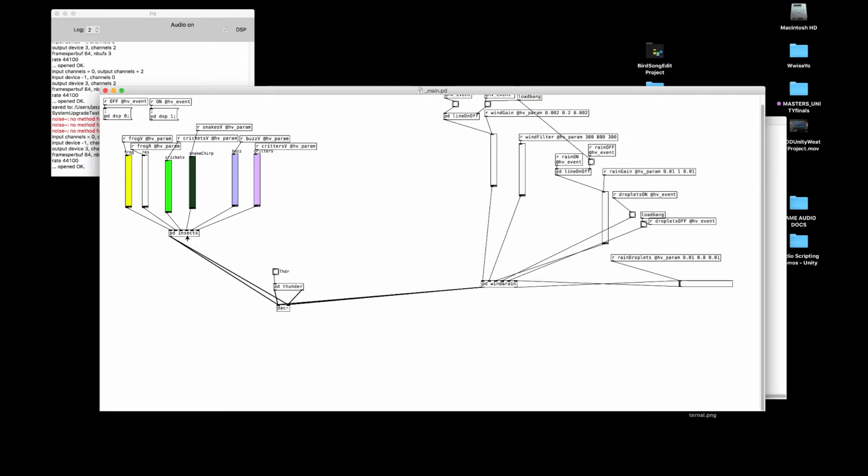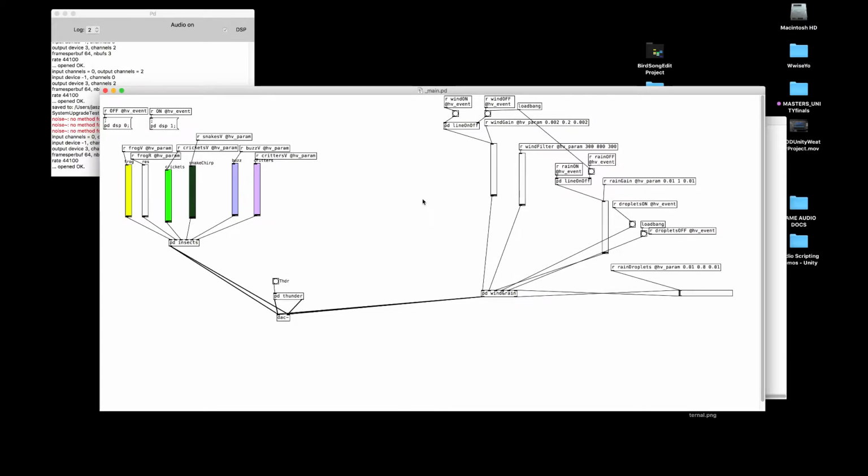Over here we've got insects, which are sort of like bugs and frogs. So we've got frogs, crickets, snake, flies and bees, and sort of like critters. A very, very basic thunder strike patch. And then over here we've got wind, a filter for the wind, we've got rain, and we've got additional droplets for the rain, so it sounds like it's coming down a bit harder.